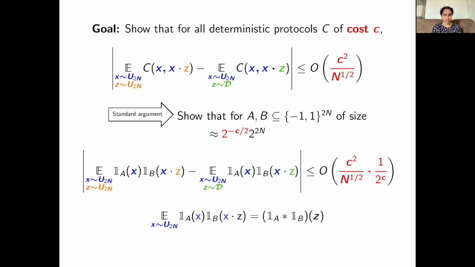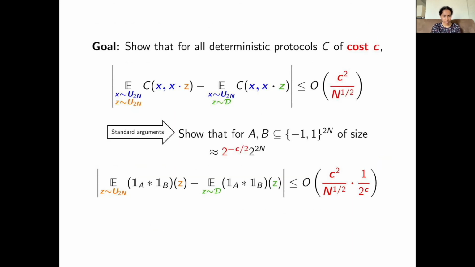We introduce an important simplification here, which is the convolution of functions. The convolution of indicator A and indicator B is denoted by indicator A star indicator B. It's defined exactly as shown in this equation. Note that this quantity appears in both of these terms. So we can substitute this back and rewrite our goal as follows. So now our goal is to show that the function indicator A star indicator B has similar expectations under the uniform distribution and under the correlation distribution. How do we go about showing this?